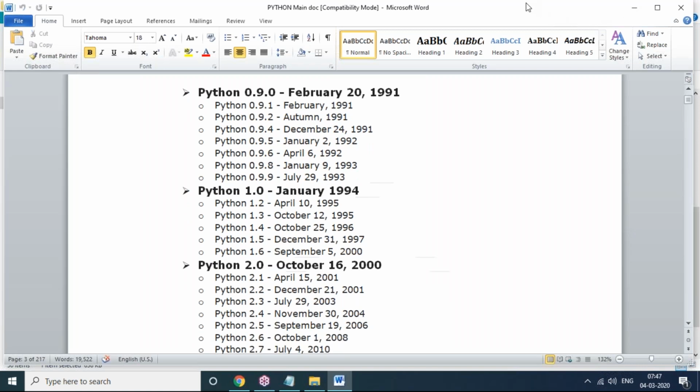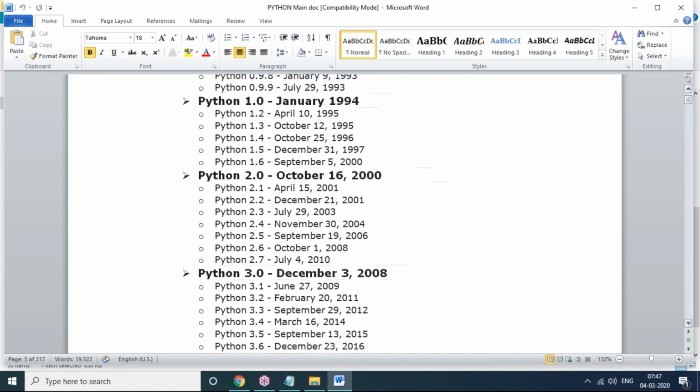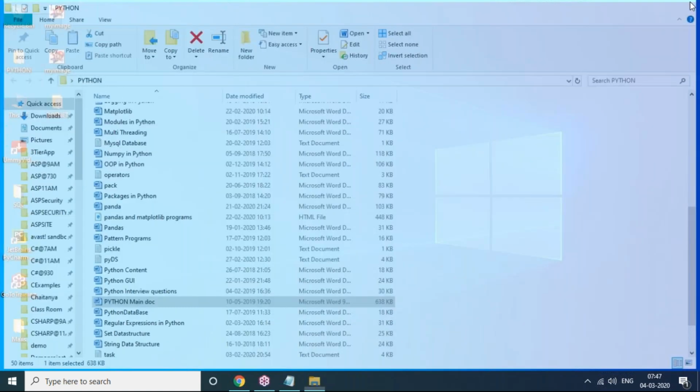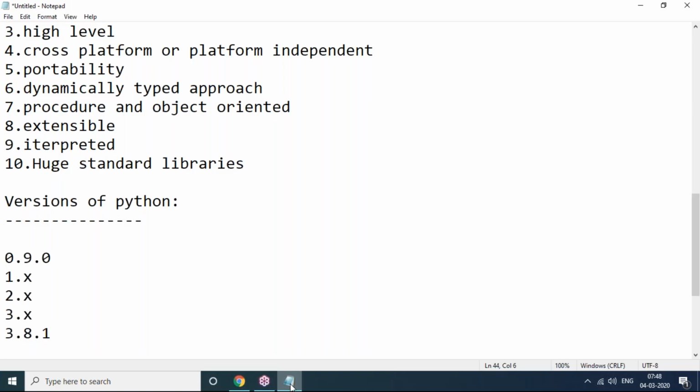It is the first version of Python, which was released in the year 1991. 1.0 in 1994, 2.0, and 3.0, 3.8.1. We are in 3.8.1, which was released last year, December, and 3.8.1 will be used in our session only. There are a lot of subversions, so we need not remember them; it's not required here. The version is the latest version only. I'm going to use 3.8.1 in Python.